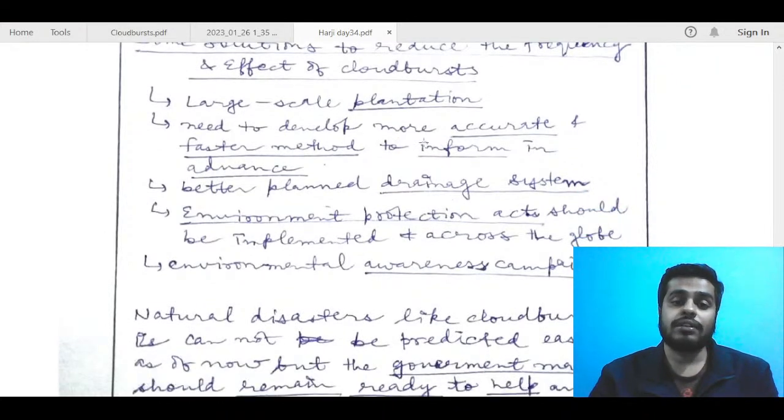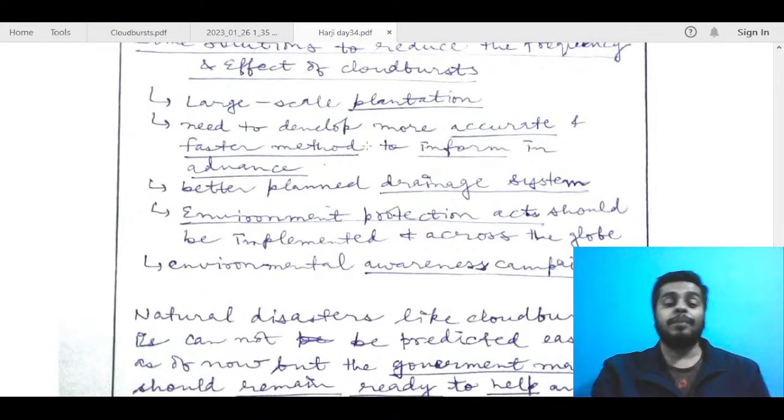Solutions is fine, this is basically a way forward. Drainage system, again here if you can mention some of the NDMA guidelines, or Chopra committee recommendations, that will add some value to your answer. It will show the examiner that you are aware of all the committees and that you are keeping track of what is happening on the disaster management front.